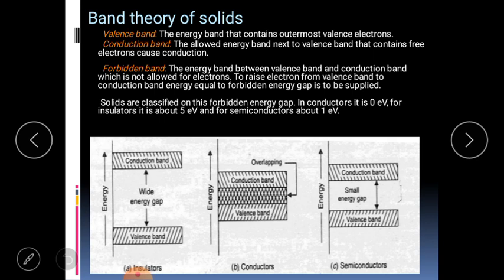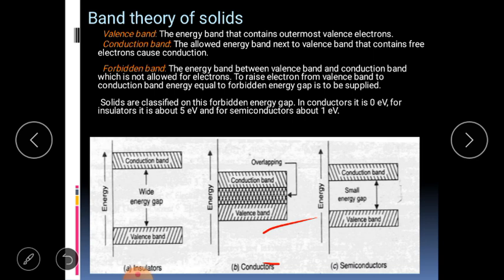Solids are classified on the basis of the forbidden energy gap. For conductors, there is overlapping of the conduction band and valence band. This is the representation, where the energy gap between the conduction band and valence band is of the order of 0 electron volt. Due to this, the electron in the valence band can jump to the conduction band very easily. Usually, some energy equal to the energy gap is needed to jump the electron from the valence band to the conduction band, but here there is no energy gap, therefore conduction takes place easily.